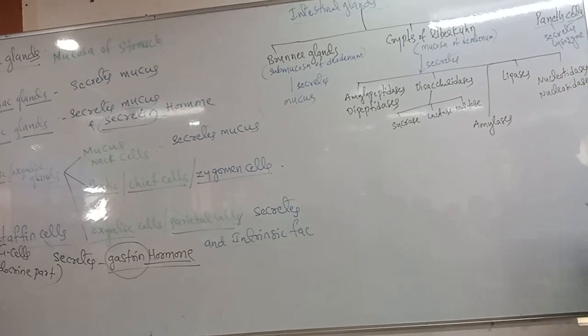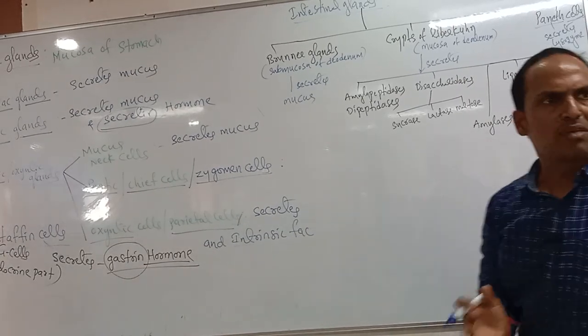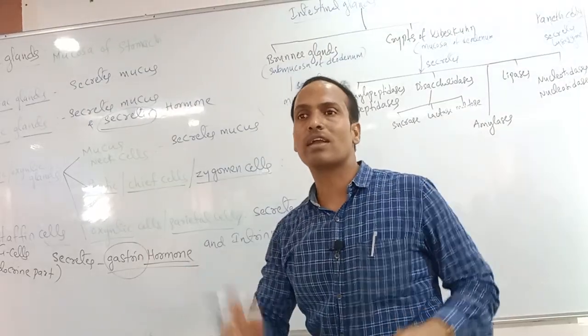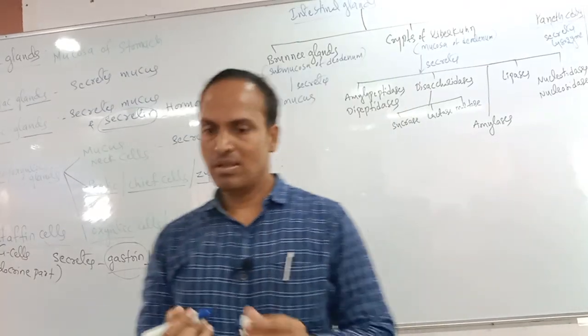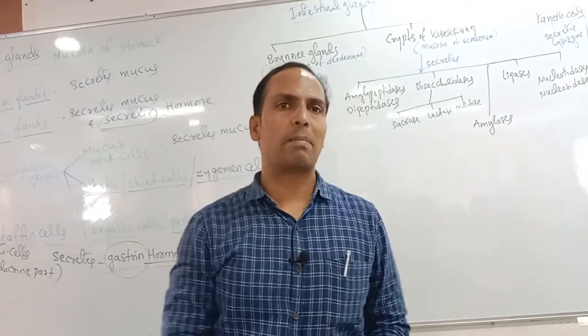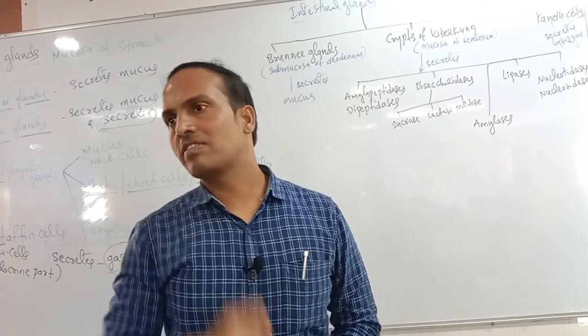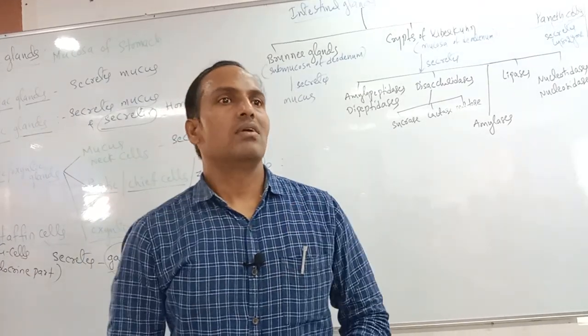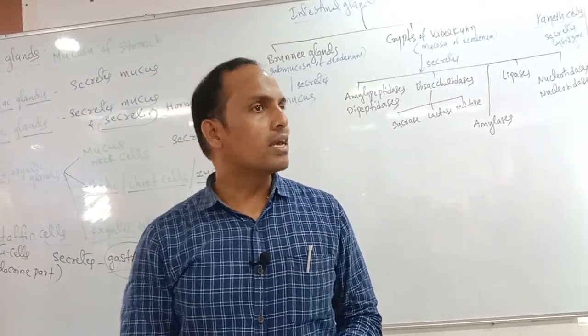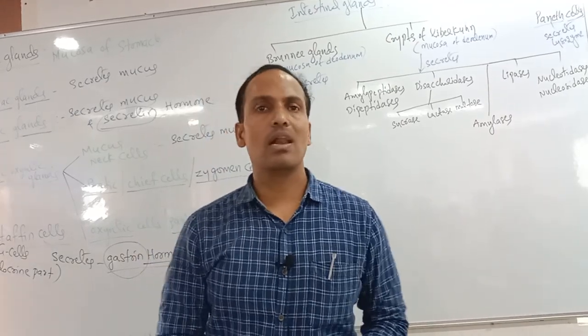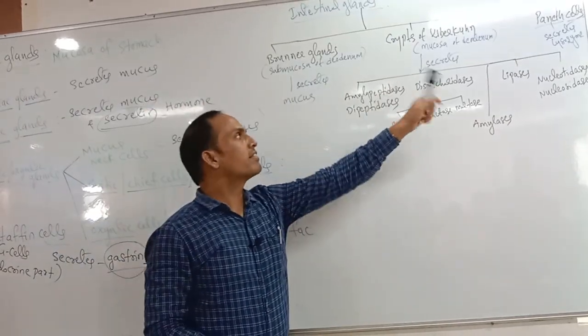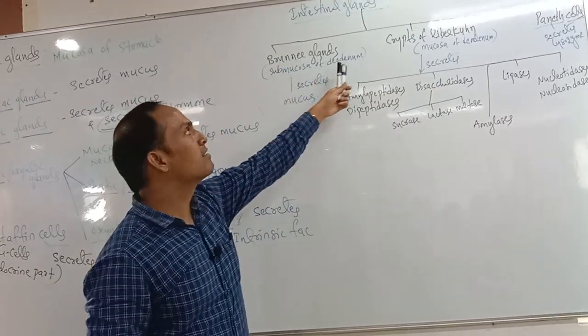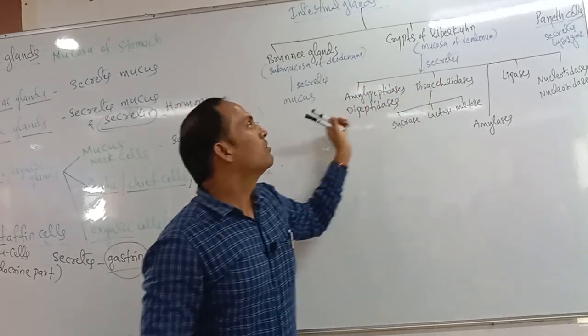Lysozyme is one of the antibacterial enzymes. Where is lysozyme present? In saliva, tears, and even cerumen. Do you know cerumen? Earwax also contains the lysozyme enzyme. Lysozyme is also found in Paneth cells, Brunner glands, and crypts of Lieberkühn.